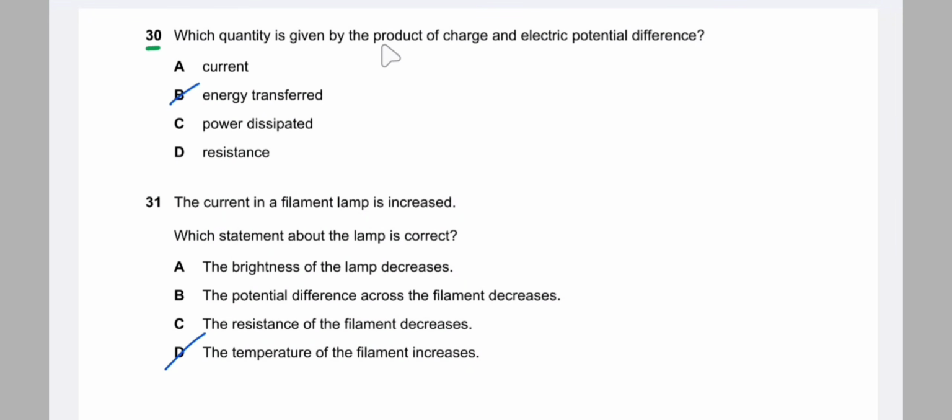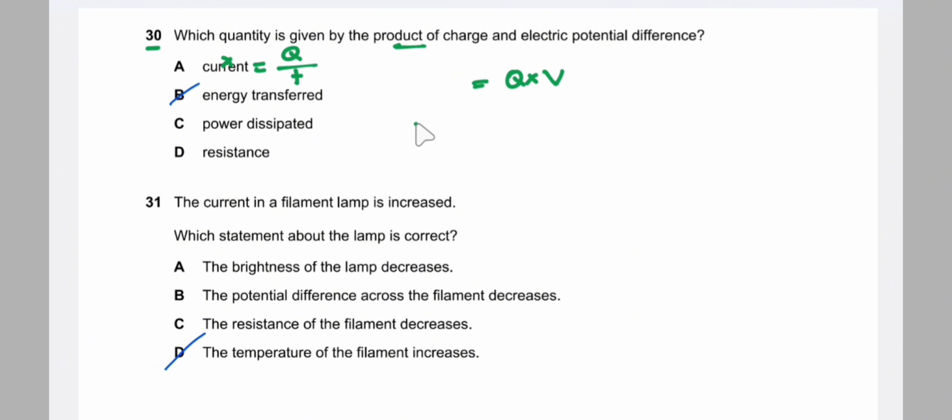Which quantity is given by the product of charge and electric potential difference? So charge is Q and the potential difference is V. So charge into potential difference is VQ. Looking at the options one by one, current is equal to charge by time. Here charge is common, but we cannot convert time to voltage. Therefore this is wrong.